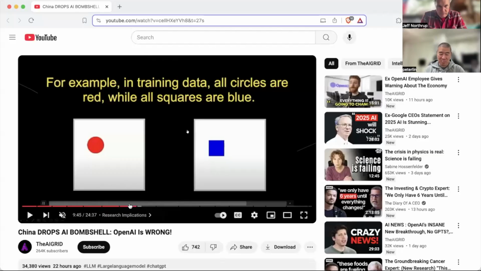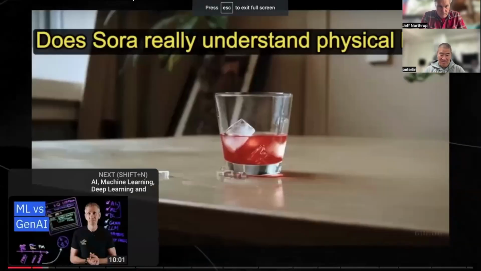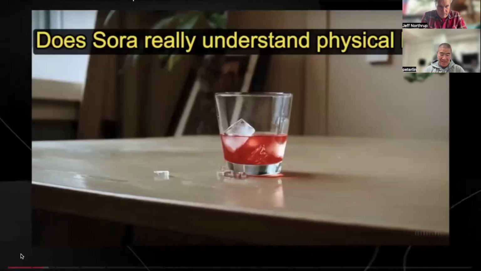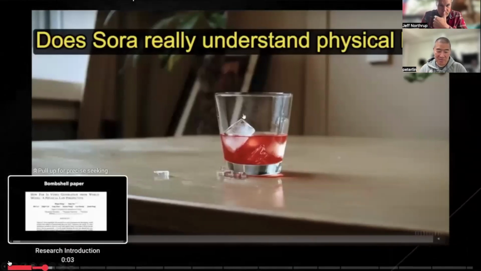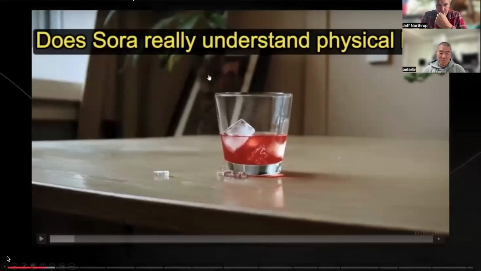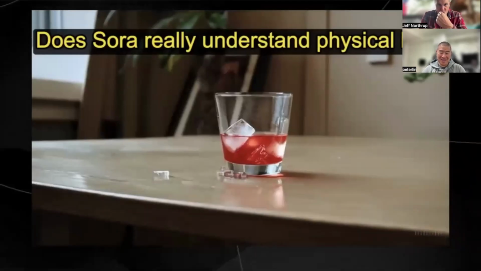Yeah, so there's a video where they prompted to do a glass, and the glass suddenly bounced up and then broke, which was not what the prompt asked it to do. And so they wanted to investigate why did that happen? Right. So it's this cup animation. And so the question was, does Sora understand the laws of physics? Well, based on this prompt, it doesn't, because it's doing things that don't follow the laws of physics.